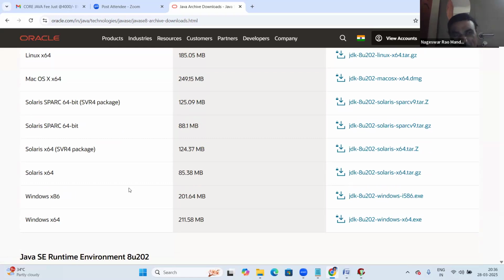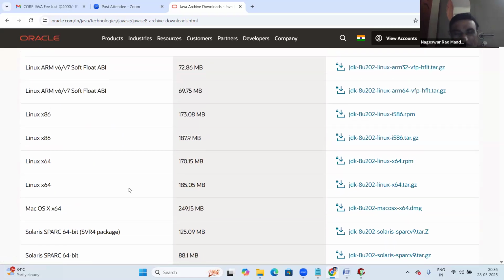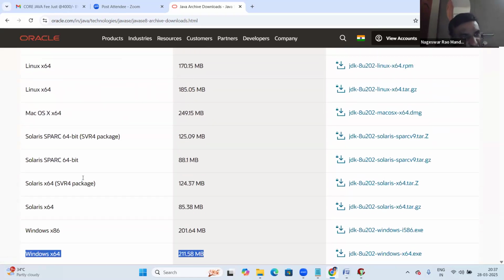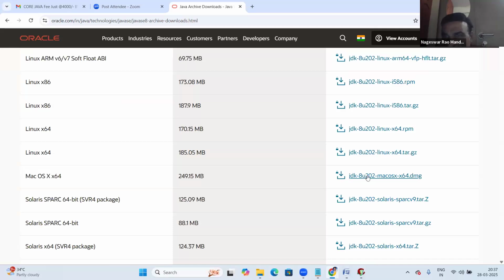So for different operating systems, different JDKs are available. Download a separate JDK, not the same one. Suppose your system is Windows, then download this last one. If your system is Linux, then the 64-bit tar.gz file.